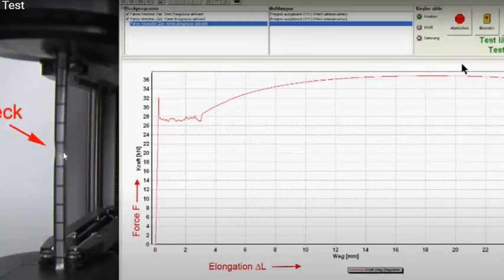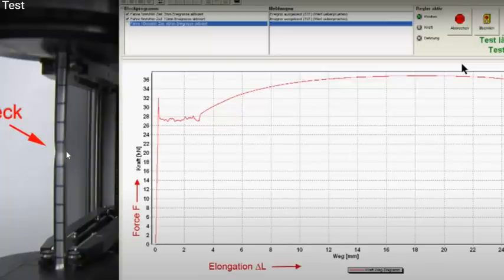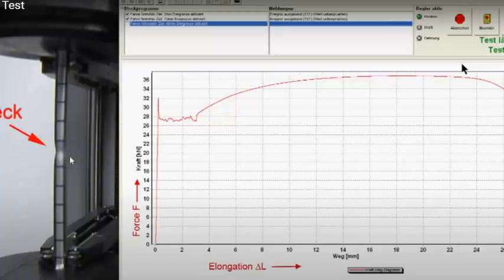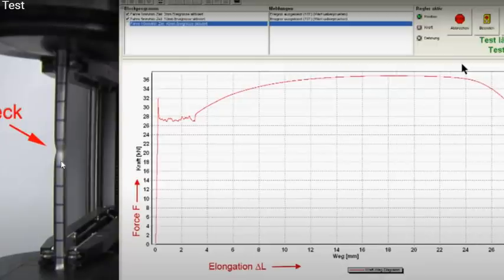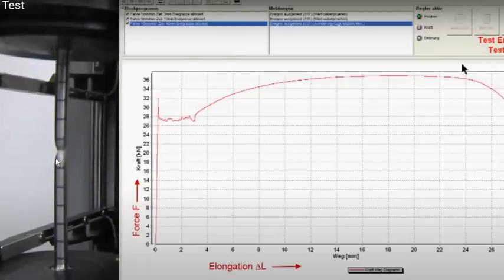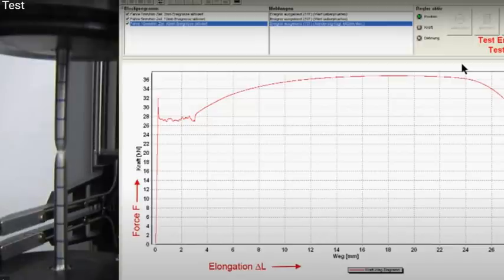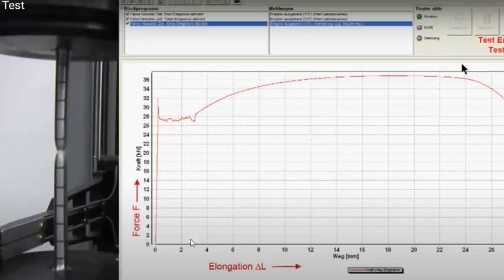See the deformation here? Deformation. Here the diameter is reduced, and finally a cup and cone type fracture. This is the graph showing the variation of force and elongation. This is the graph between force and elongation.